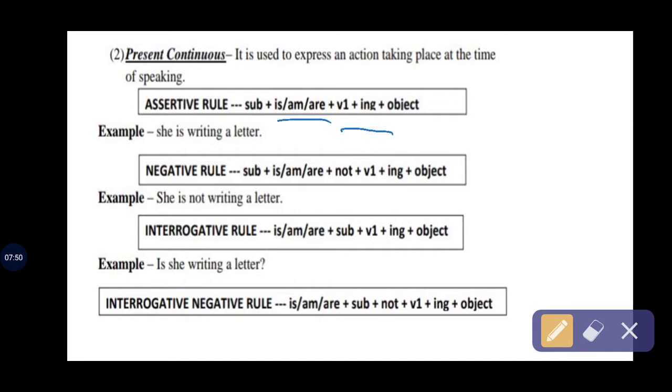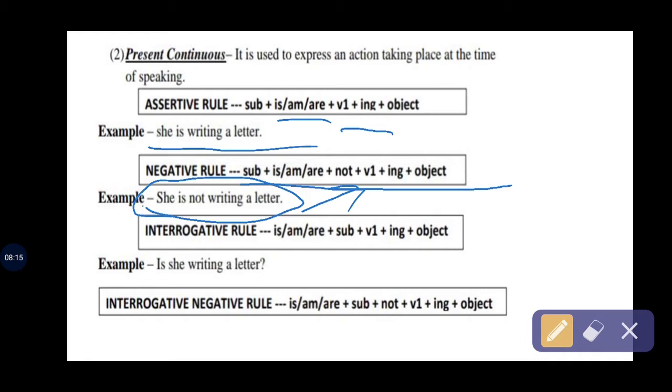Okay, here is an example: she is writing a letter. Negative rule: subject plus is, am, are plus not plus verb first form plus ing plus object. Okay, she is not writing a letter. When you try to understand this sentence, you can see all things are included in this tense.